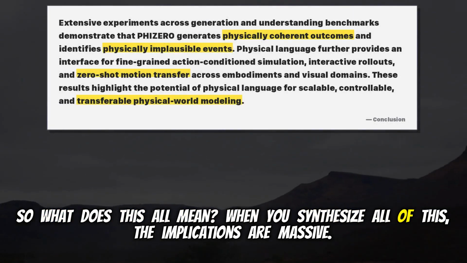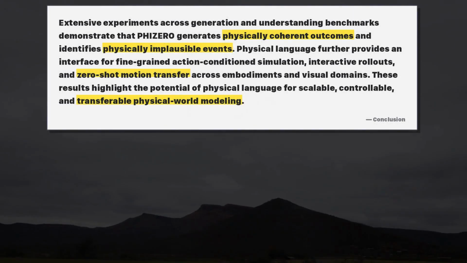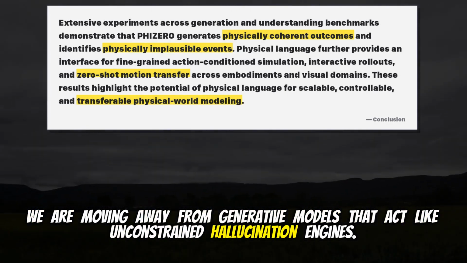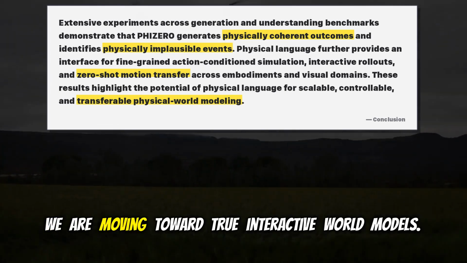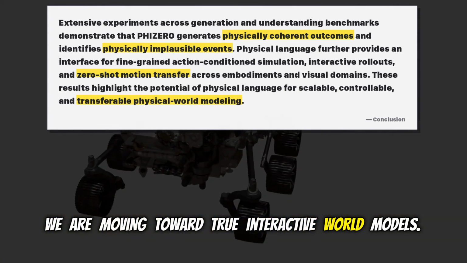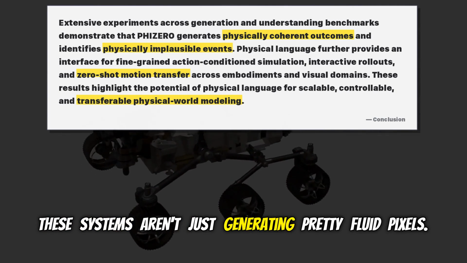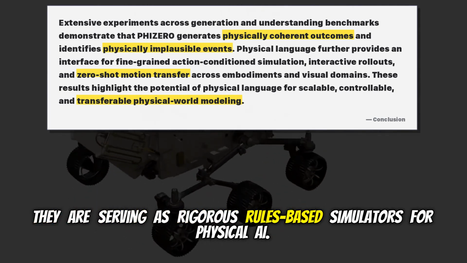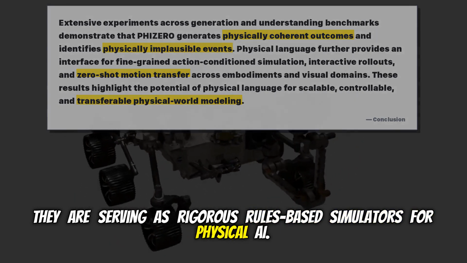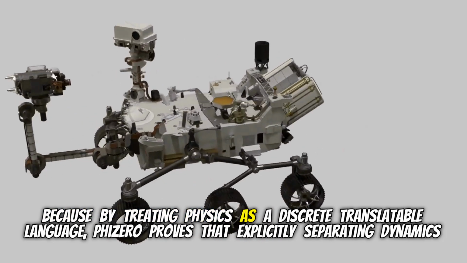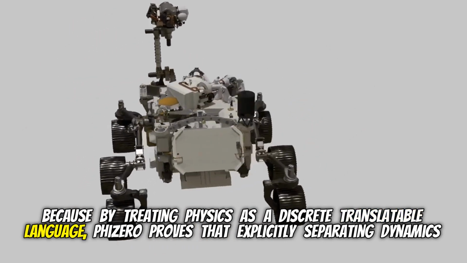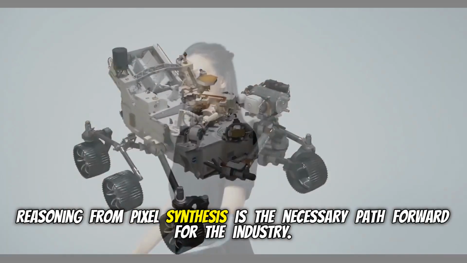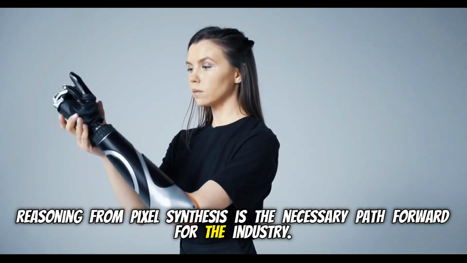When you synthesize all of this, the implications are massive. They really are. We are moving away from generative models that act like unconstrained hallucination engines. We are moving toward true interactive world models. These systems aren't just generating pretty fluid pixels. They are serving as rigorous, rules-based simulators for physical AI. Because by treating physics as a discrete, translatable language, PhiZero proves that explicitly separating dynamics reasoning from pixel synthesis is the necessary path forward for the industry.